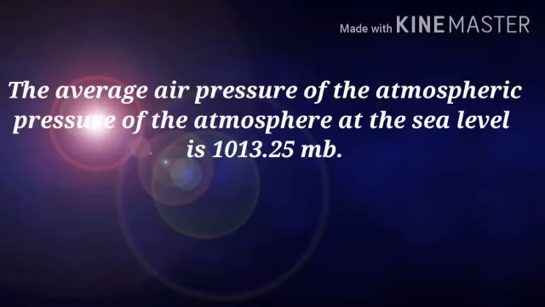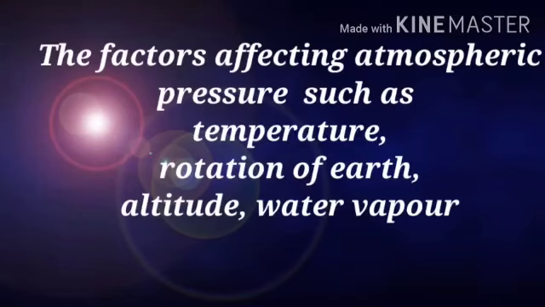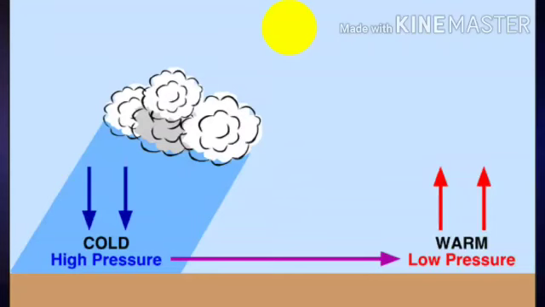So the factors affecting the atmospheric pressure are the temperature, rotation of the earth, altitude, and water vapor. These are the factors that affect the atmospheric pressure or the air pressure.